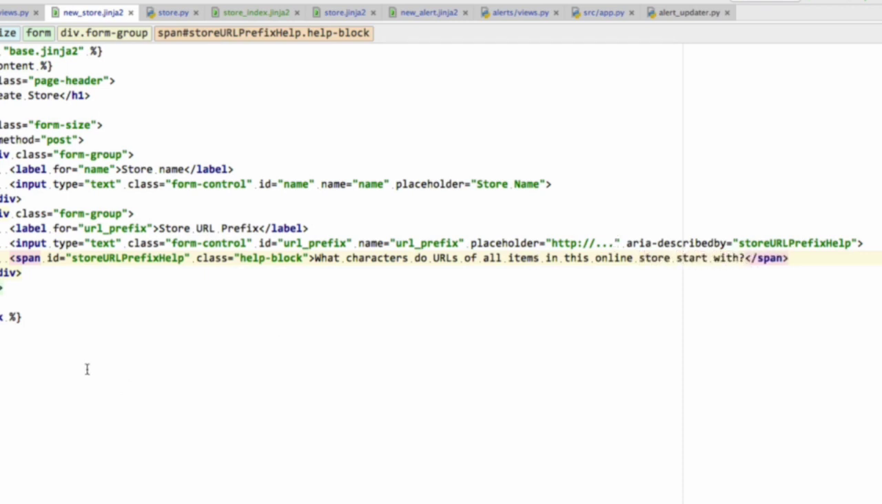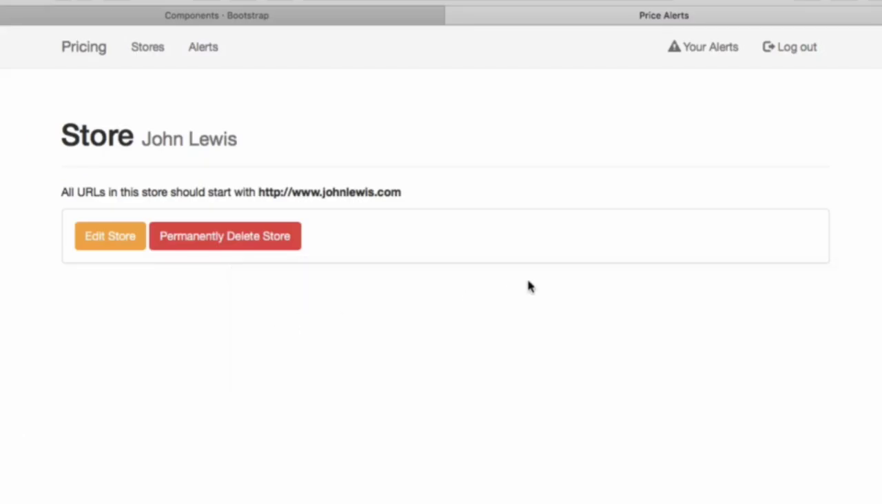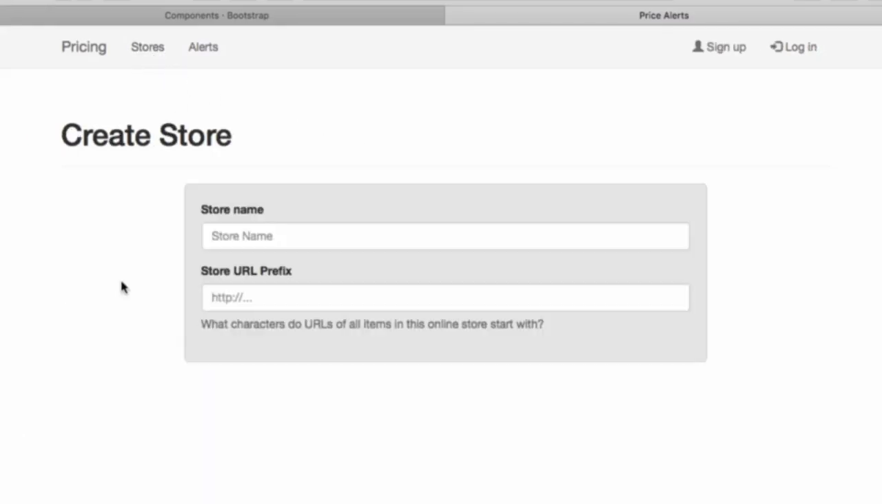Okay, so let's try and go over to this store and go into stores and create a new store. So here we've got this page, store name, store URL prefix, and our small help block.